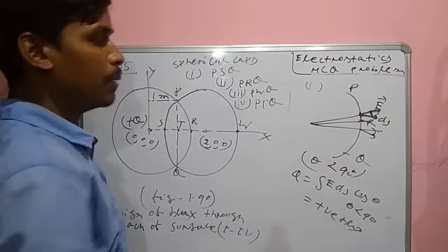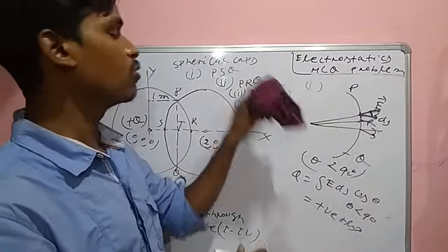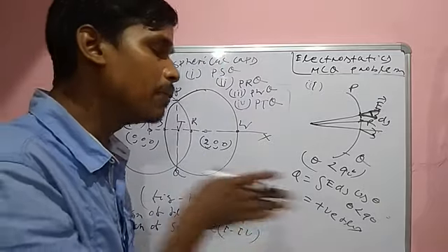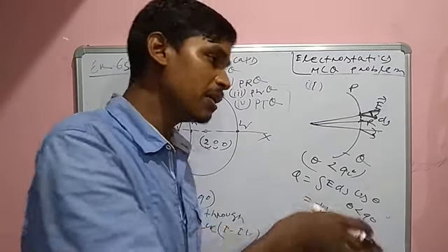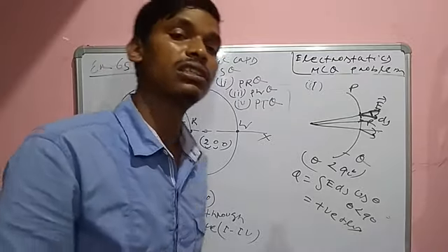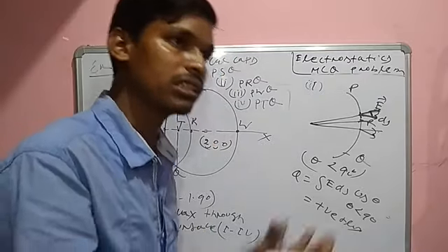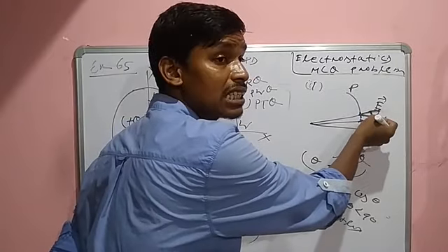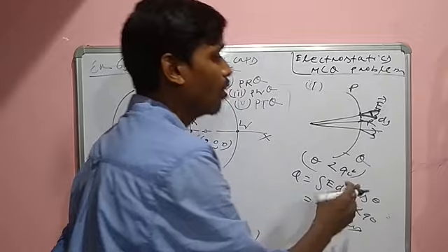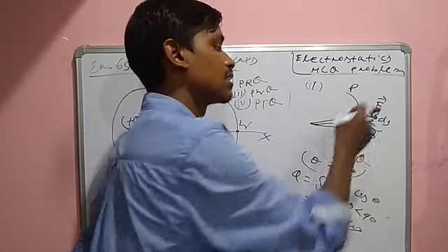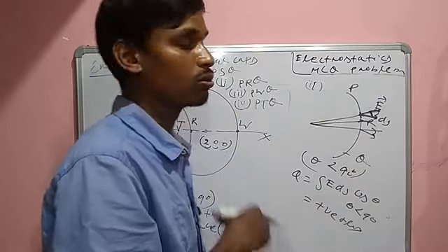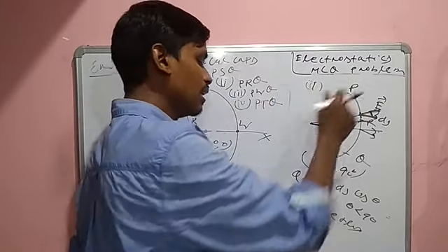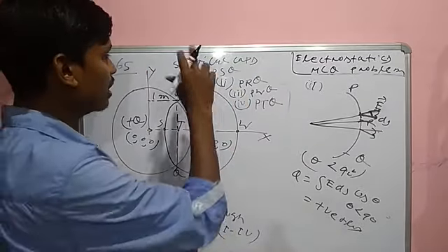Whenever the electric field is leaving the surface, the flux is positive. Entering, flux is negative. Leaving, flux is positive. Whenever leaving, the angle between E and dS is less than 90 degrees. Whenever entering, the angle between E and dS is greater than 90 degrees. So that's why in entering, flux is negative. Leaving, flux is positive.